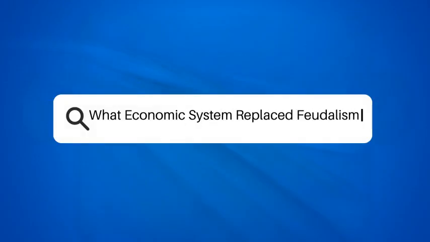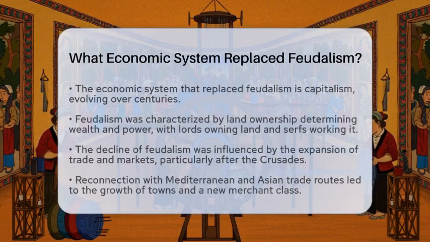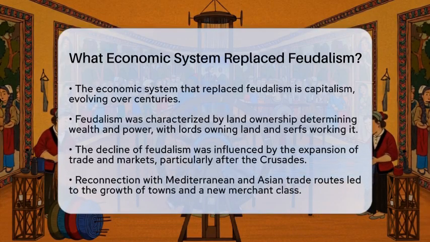What economic system replaced feudalism? Have you ever wondered how societies transitioned from feudalism to something entirely different? The economic system that replaced feudalism is capitalism, and this change was not sudden but rather a gradual evolution over several centuries. Feudalism was a system where land ownership defined wealth and power.